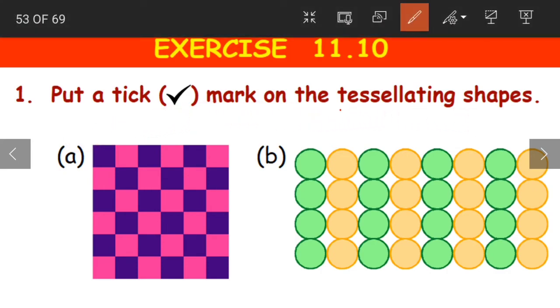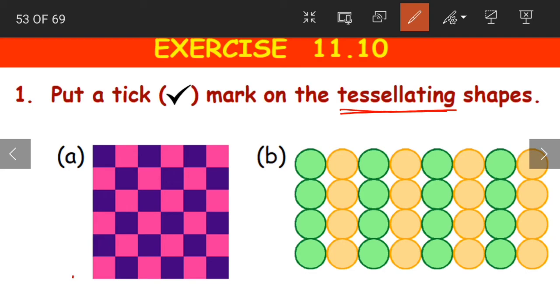Now again, what are the tessellating shapes? Tessellating shapes are nothing but the tiling shapes. Tiling means what here? We have to cover an entire area with tiles. There should be no gap in between the tiles. Yes, children? So from the given options, we have to tick the ones which are tessellating shapes.